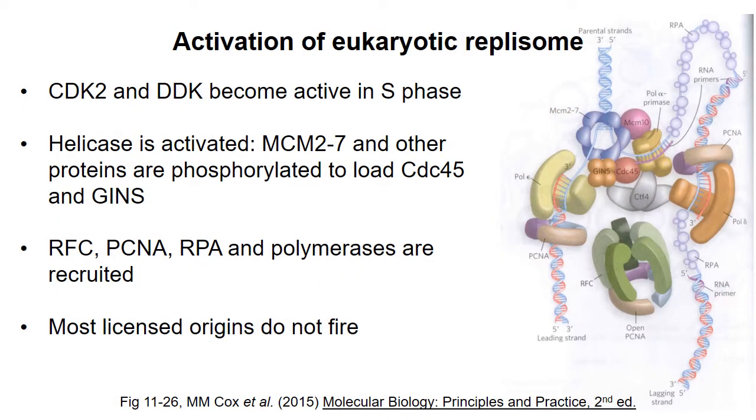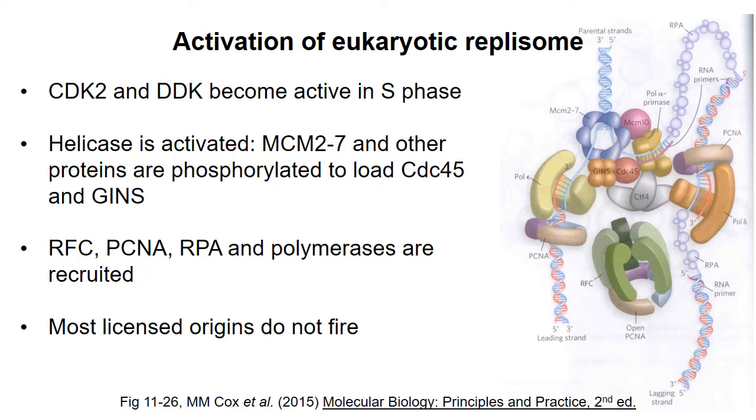At the start of S phase, the kinases CDK2 and DDK become active and control the activation of the replication origin. The picture at the right shows an active eukaryotic replisome. If you look closely, you can see the MCM 2 to 7 hexamer here associated with CDC45 and something called the GINS complex. These other proteins are required for the helicase to be active.